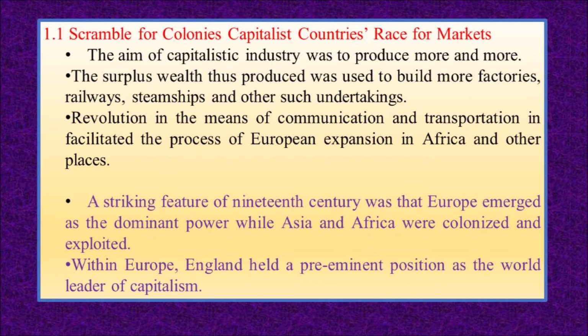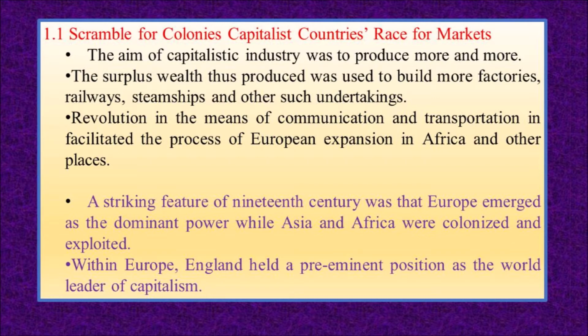First, we have to understand what is meant by capitalism. Capitalism is a system in which the government plays a secondary role and the wealthy merchants or the business class people, who invest huge amounts of money, produce more and more goods and earn more profit, are the decision makers.